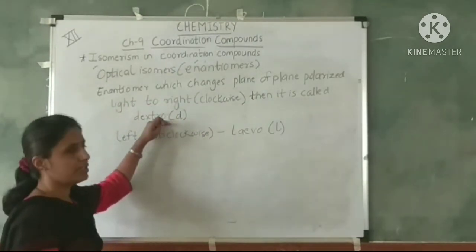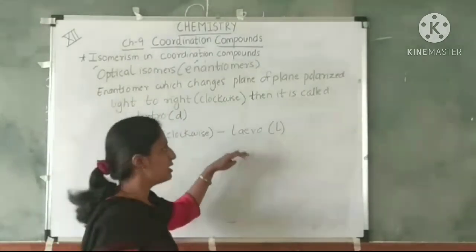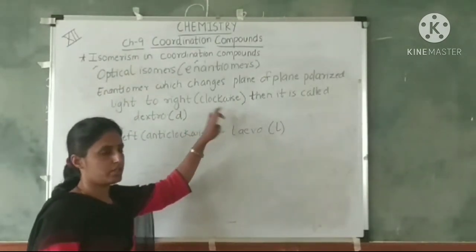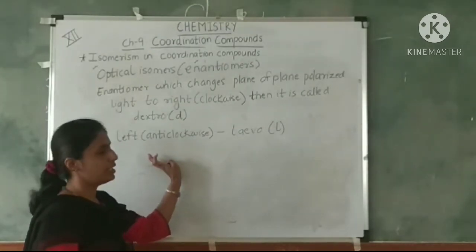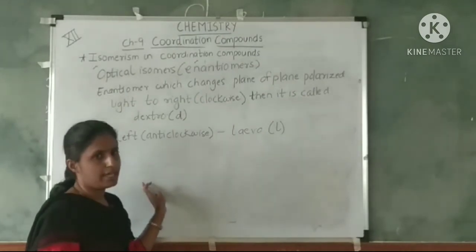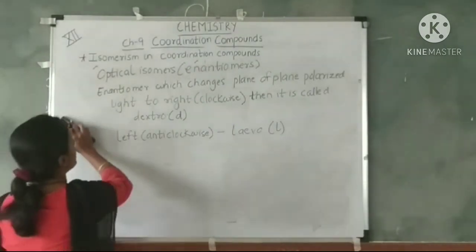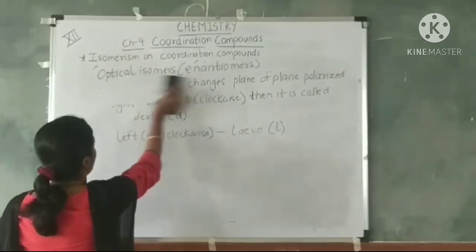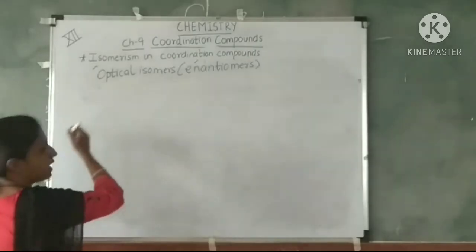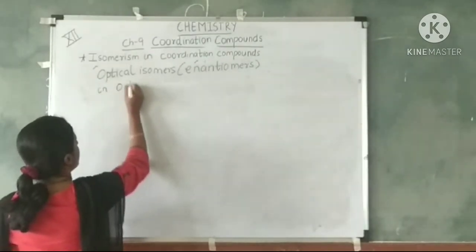What is the difference between dextro and levo? Dextro rotates the plane polarized light to your right hand side or in clockwise direction, and the isomer which rotates the plane polarized light towards the left, that is in anti-clockwise direction, is called levo. Now let's study the optical isomers in octahedral complexes.